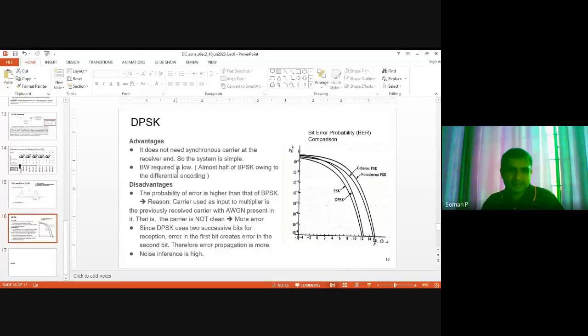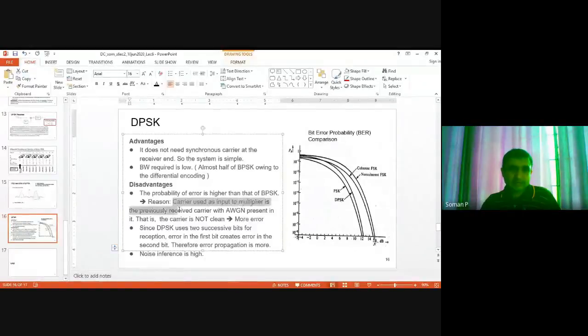So advantages: it does not need a synchronous carrier, the system is simple, and the bandwidth requirement is lower. And the reason is differential encoding. And the disadvantage, the main thing, is that the probability of error is higher than BPSK. The reason is mentioned here. The carrier used as input to the multiplier is the previously received carrier with AWGN present in it. That is, the carrier is not clean.